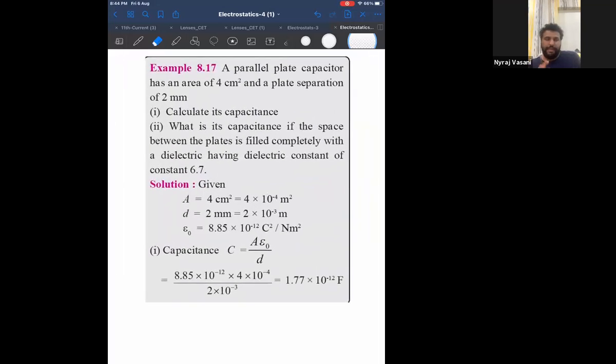Now look at this question and listen. A parallel plate capacitor has an area of 4 centimeters square. That means the area will be 4 into 10 power minus 4 meters square. And a plate separation of 2 millimeter. That means the distance between the plates is 2 millimeter, which is 2 into 10 power minus 3 meter. And I also know the value of epsilon naught is 8.85 into 10 power minus 12. These three things are given or I know beforehand.